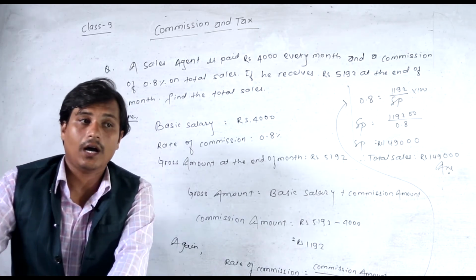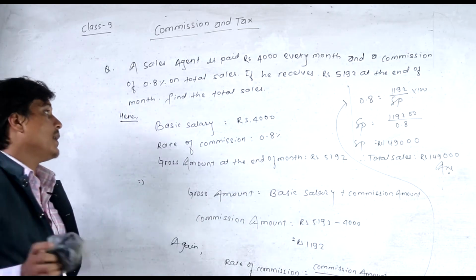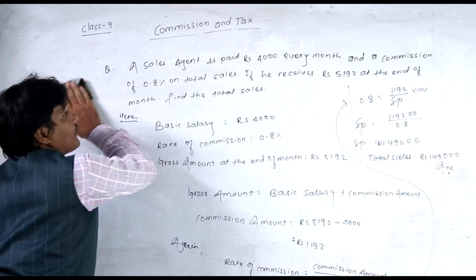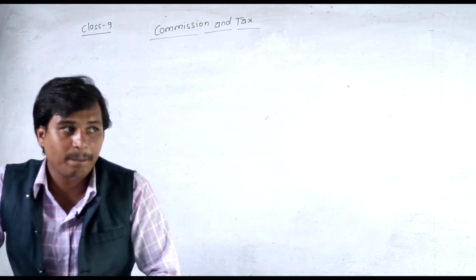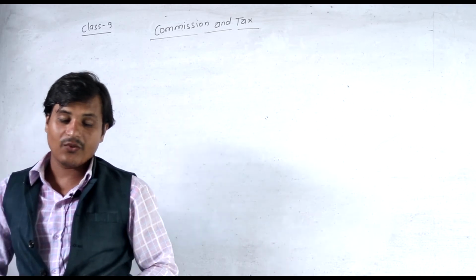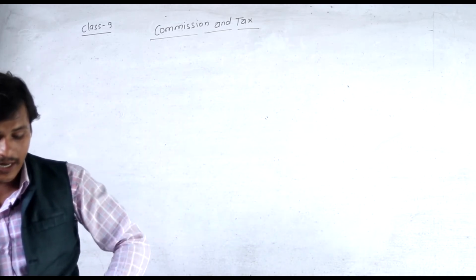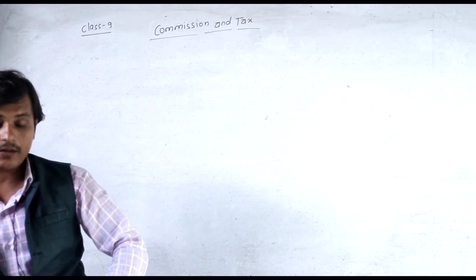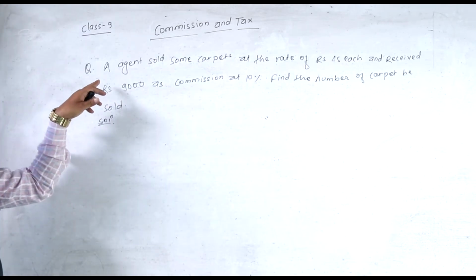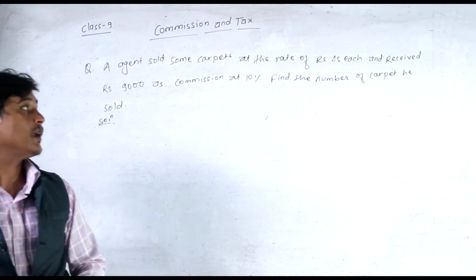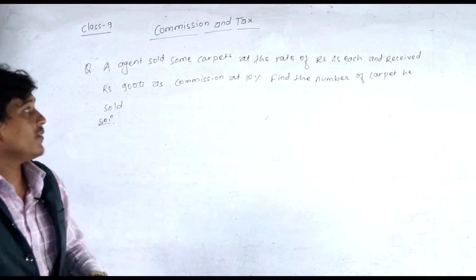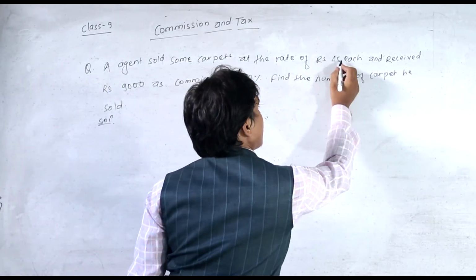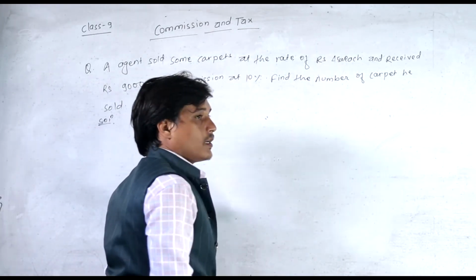Okay, I'm again going to pick another question. My dear students, another very important question: an agent sold some carpets at the rate of Rs 4,500 each.